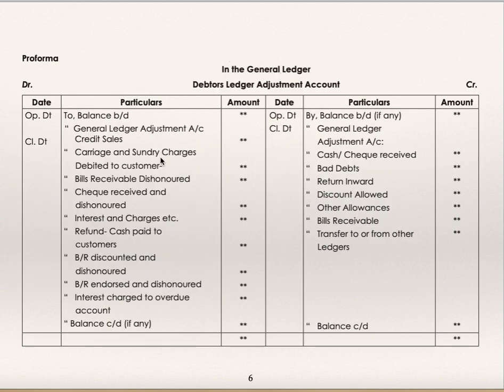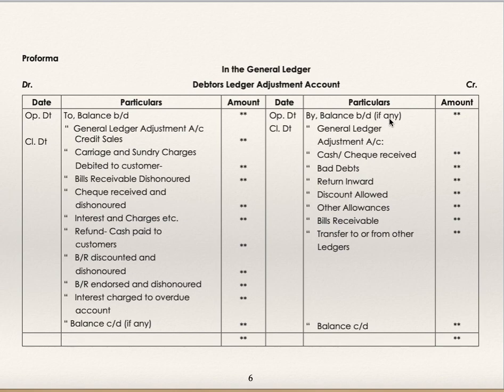Now this is the pro forma format of debtors ledger adjustment account in general ledger, debtors ledger adjustment account. To balance brought down, opening balance, by balance brought down, if any.